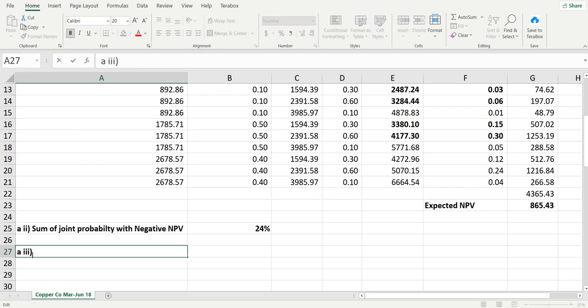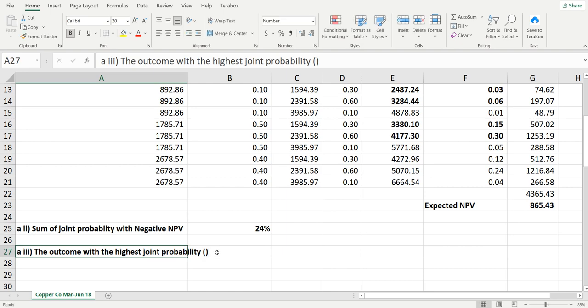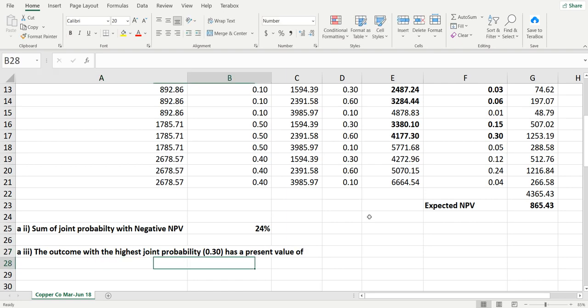So let's write. The outcome with the highest joint probability, which is 0.03, sorry about that, has a present value of, you don't have to write the whole thing in the exam, this is just for educational purpose, understanding.